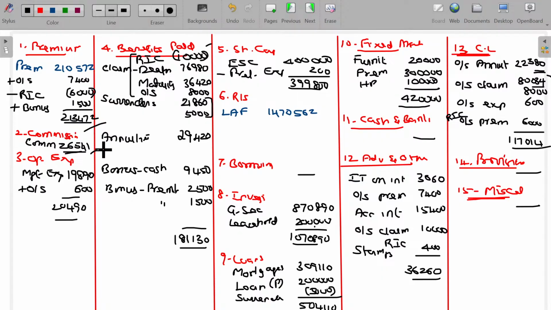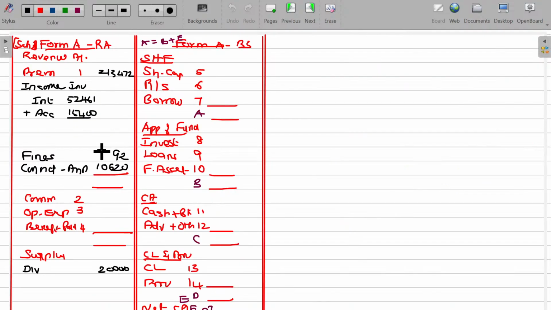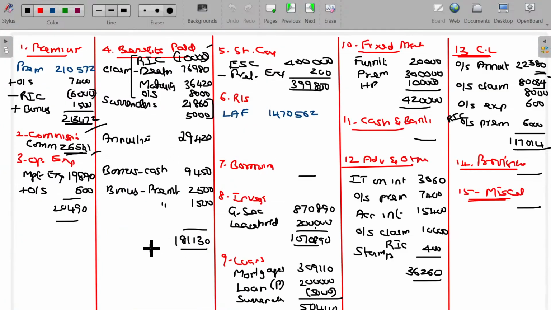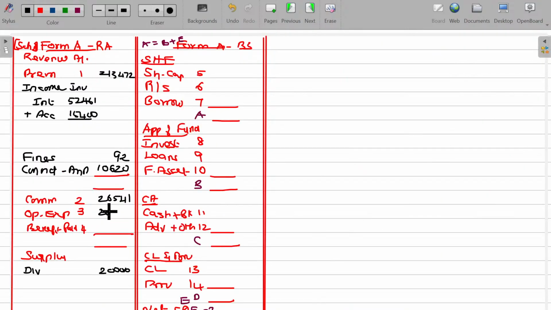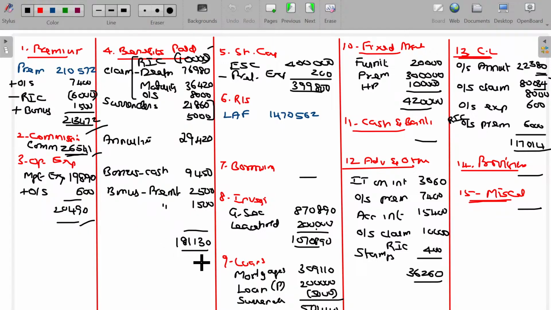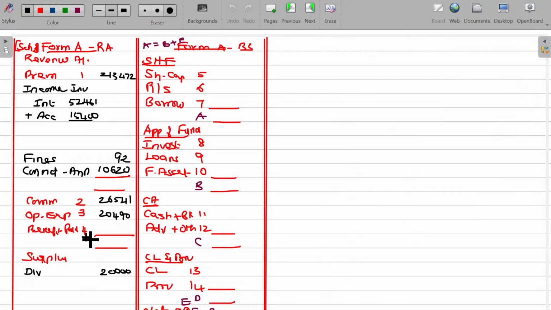Schedule 2 balance being 26,541. In operating expenses, 20,490. Benefits paid 1,81,130.